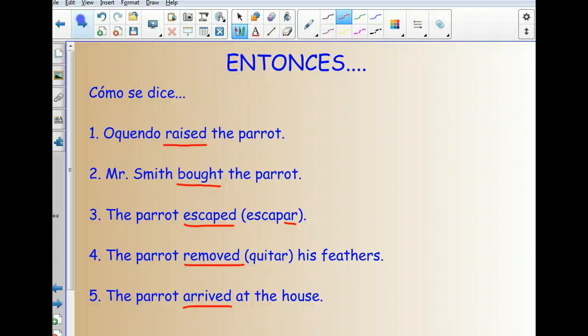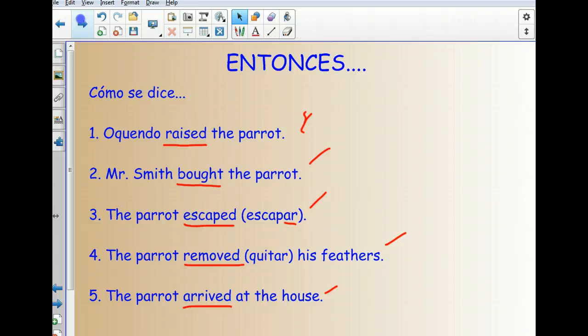What we're going to do now is we're going to translate these sentences in our screencast notebook. So you may want to just pause it here, and in your notebooks, just give me a translation of all these sentences. Your translation should include the verb, and please underline the verb for me. This is our first practice with the preterite tense, which is kind of going to come from this story and is our next unit.